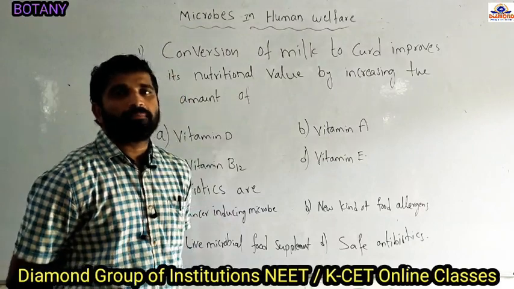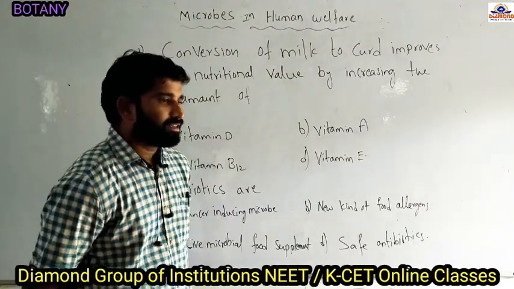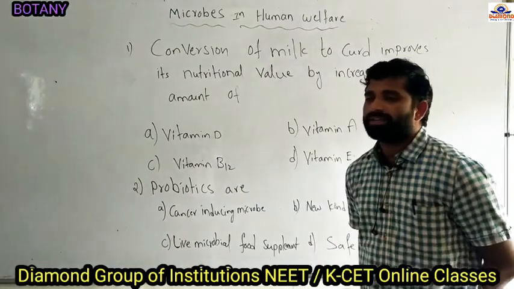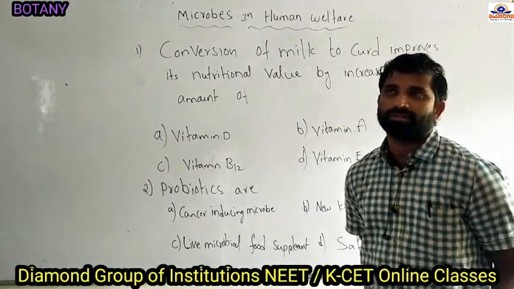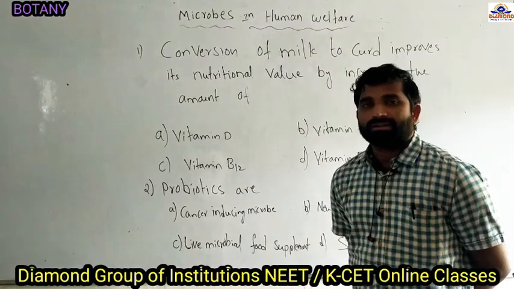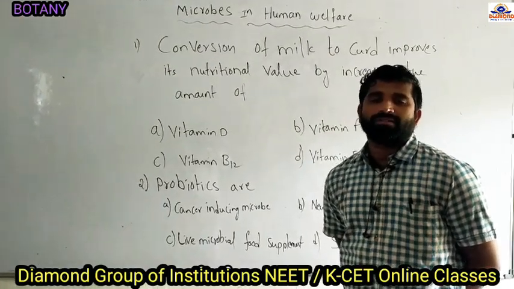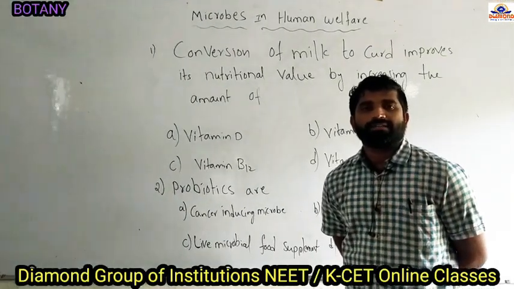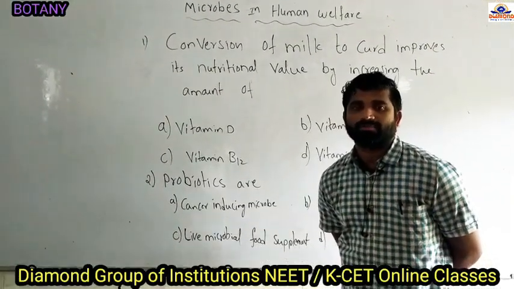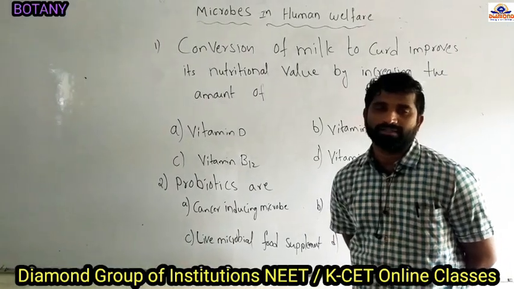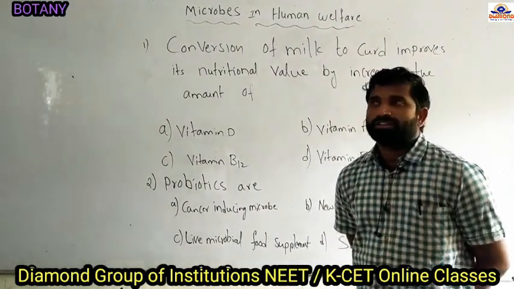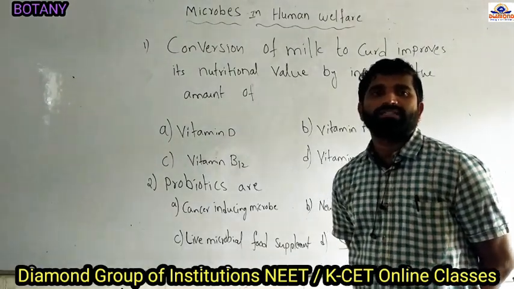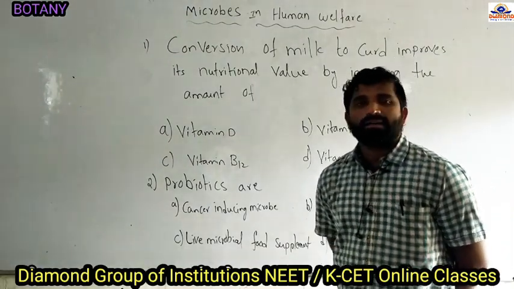So today's class is microbes in human health. Every year in the NEET and TASET exams, a minimum of two questions will come from this chapter. So it is better to concentrate on the names of the organisms, and the microbes used in different sectors: food production, industrial production, biogas production, and sewage treatment and biocontrol systems. So if you know the different types of microorganisms and their functions, you can easily get the answers.